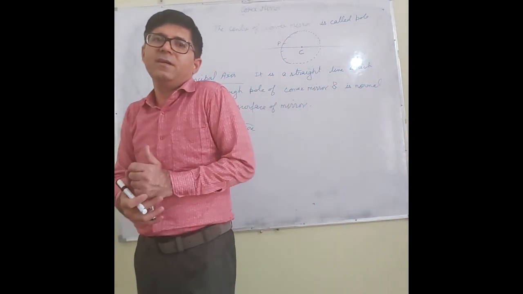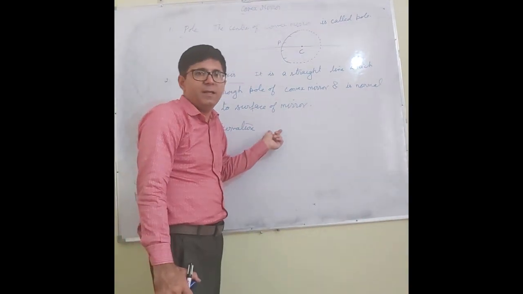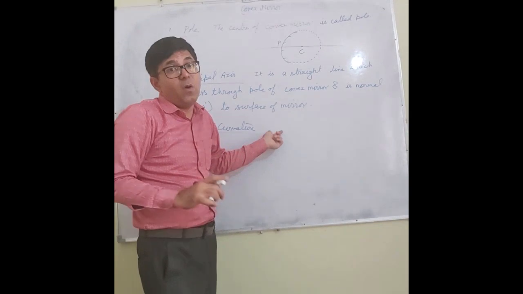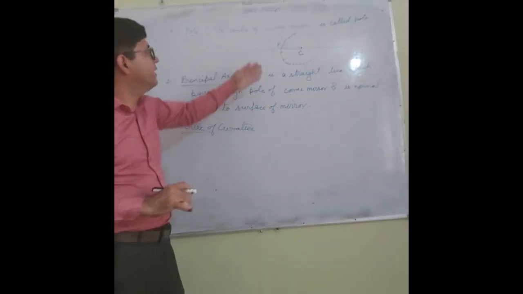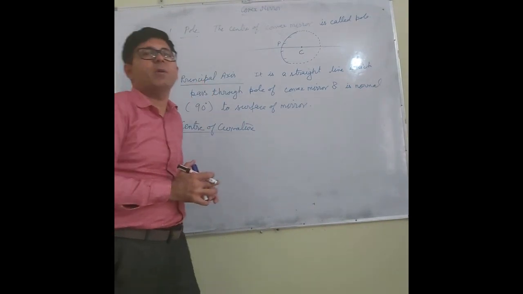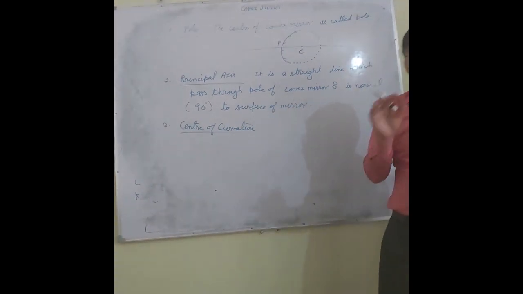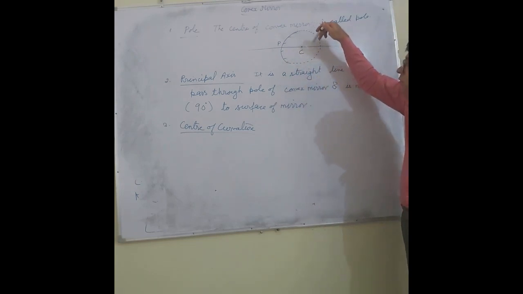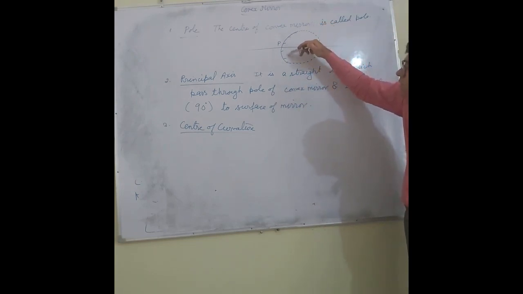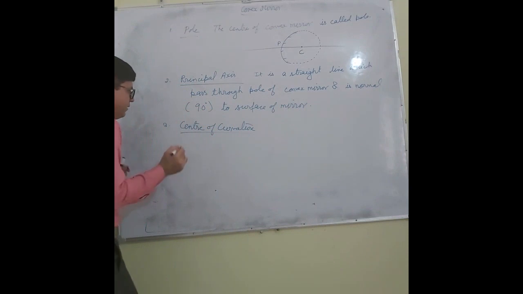In other words, the center of curvature is the center of the hollow sphere of glass of which the convex mirror was a part. So that point is called the center of curvature.